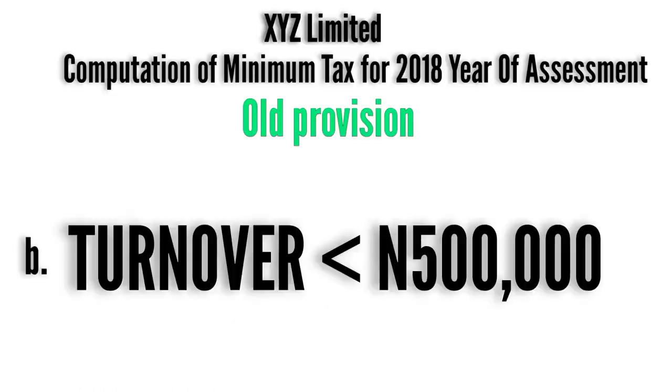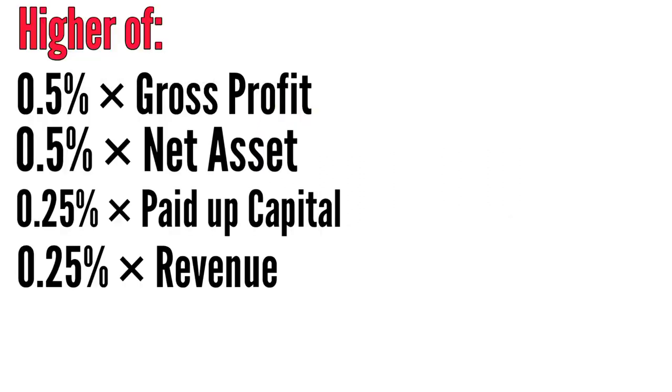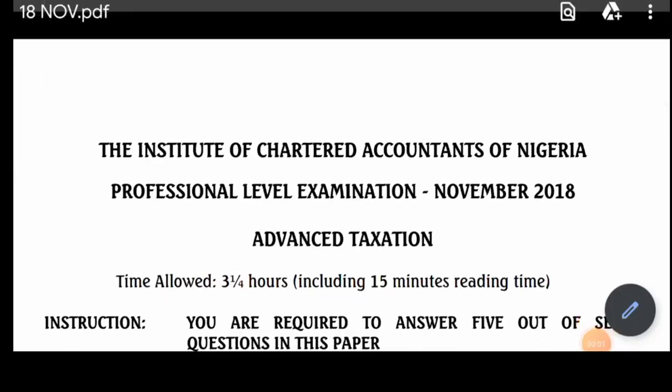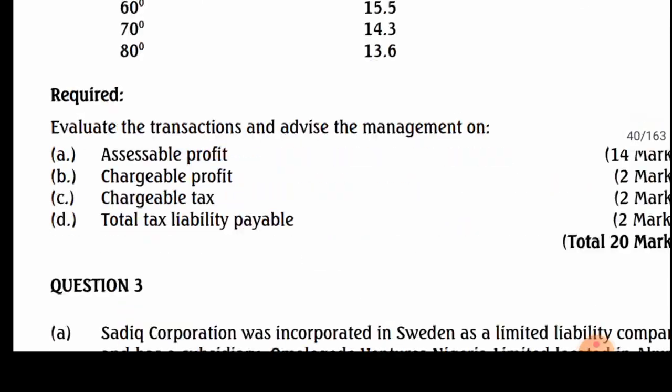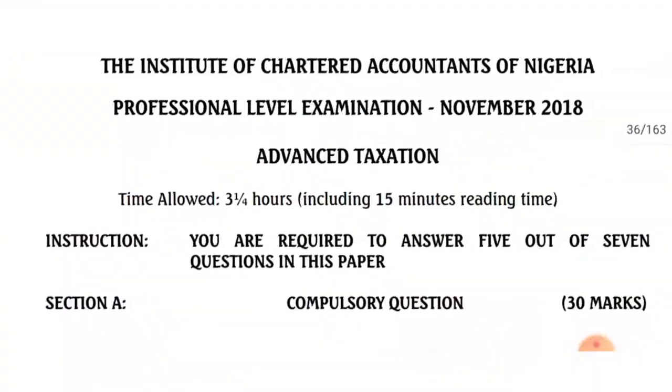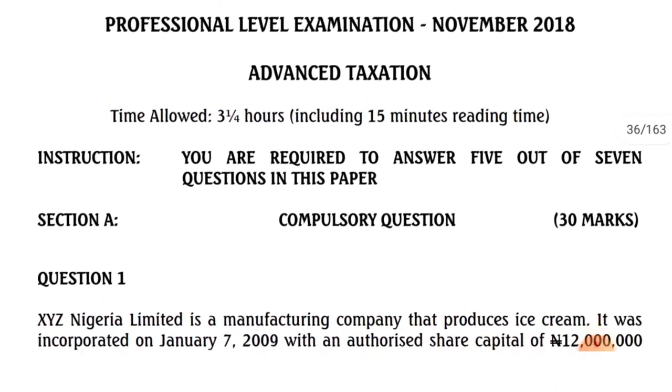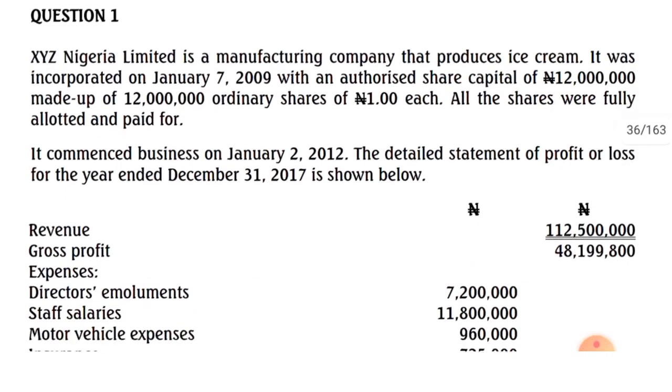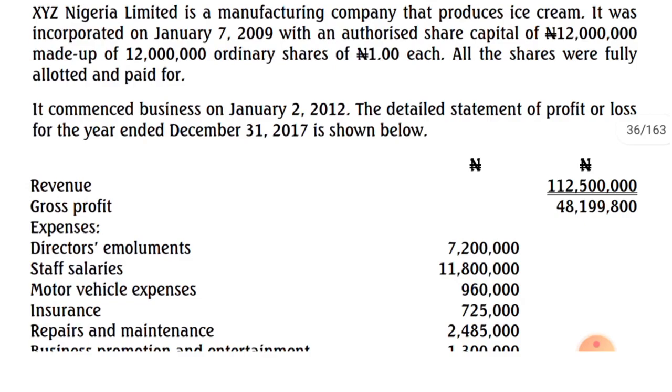If the revenue is equal to 500,000 or less than 500,000, this will be the formula, the higher of these four. But you won't add that 0.125%. So you look at your question. All the rules for minimum tax, have they been met? If they have been met, you now ask, is turnover more than 500,000? In this question, turnover is 112,500,000. So you use the first formula.